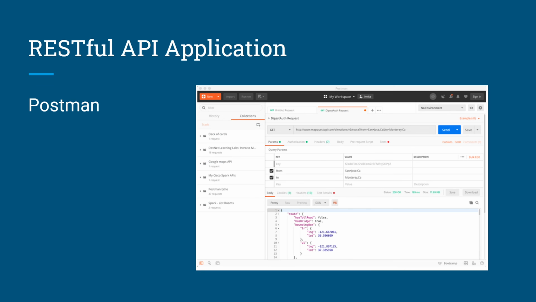Postman. It is an application for testing and using REST APIs. It is available as a browser or standalone app. It contains everything required for constructing and sending REST API requests, including entering query parameters and keys.